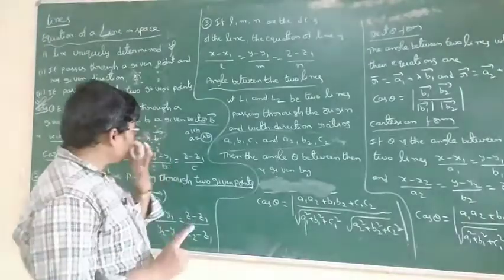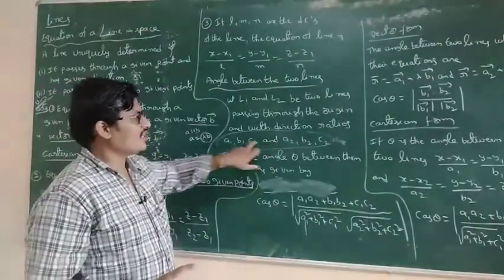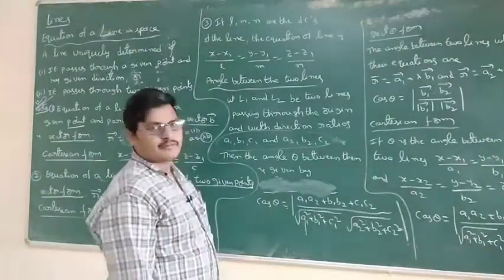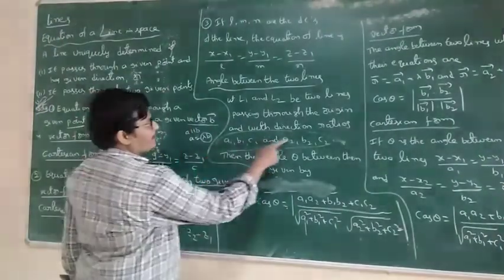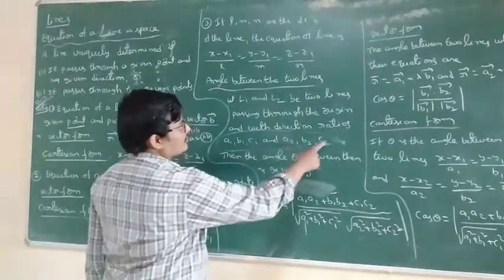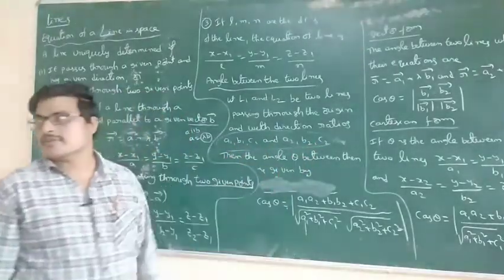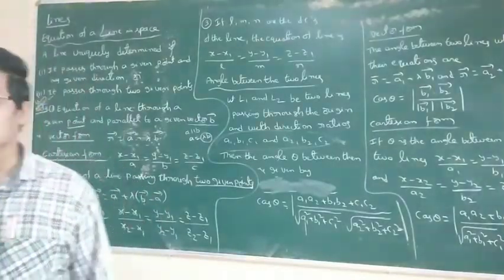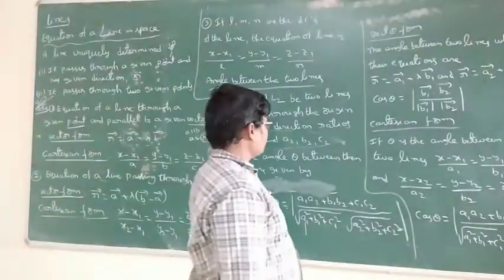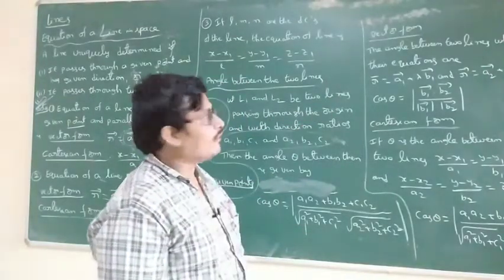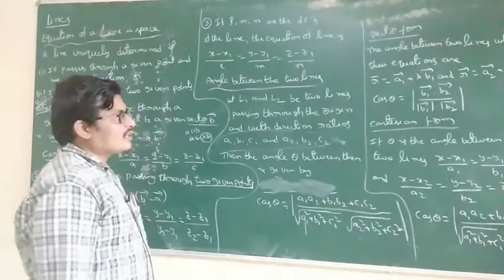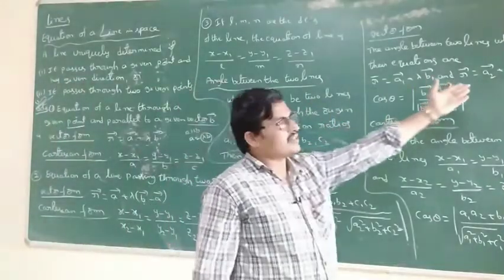So when direction cosines are directly given, use the three-dimensional geometry formula: a1 a2, first one into first one, plus second one into second one, plus third one into third one, by root of a1 square plus b1 square plus c1 square, into the similar root for the second. That is the formula.